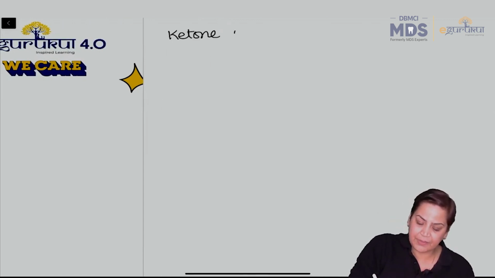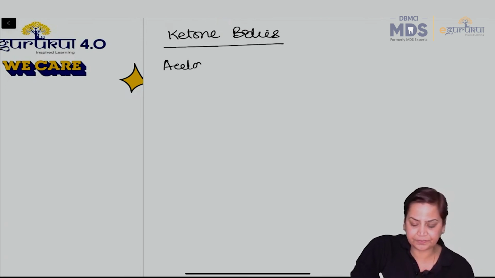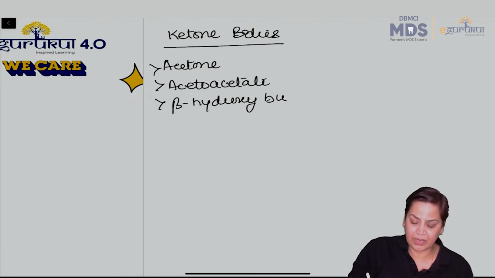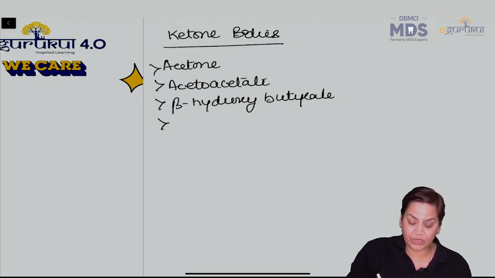First of all, you should know there are 3 ketone bodies: acetone, acetoacetate, and beta hydroxybutyrate, right? The normal concentration of ketone bodies in the body is 1 milligram per dl.